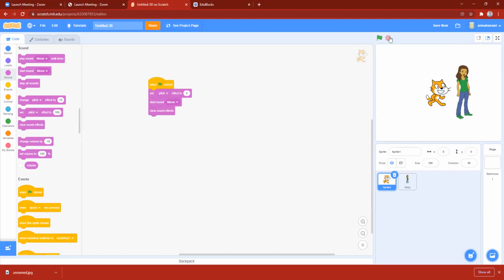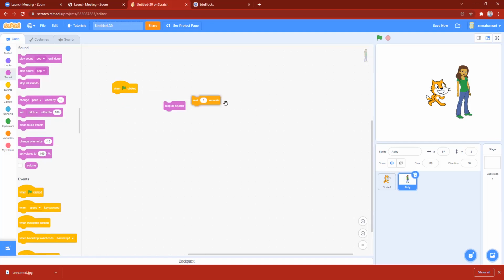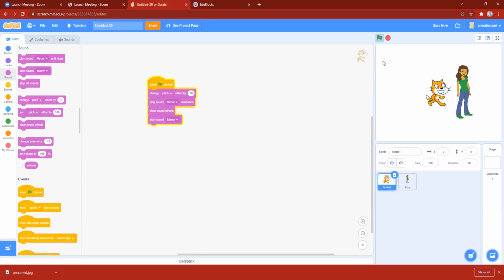If we want, we can clear the sound effects. Wait a second. Let me put change effect by 20. Let's put it now and then see if let's clear sound effects. So you see, wait a second, there's a drop down.